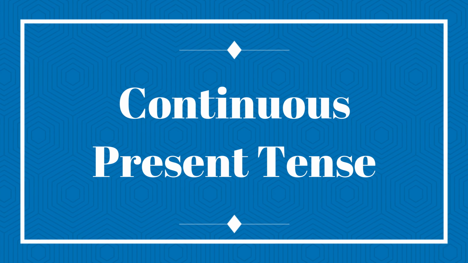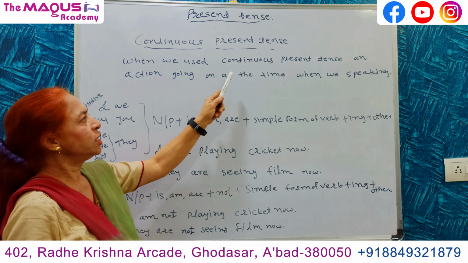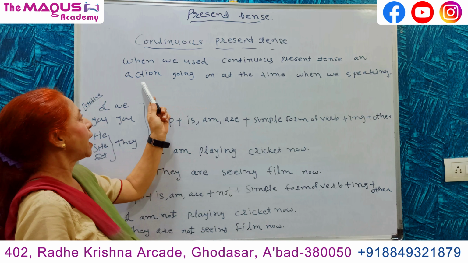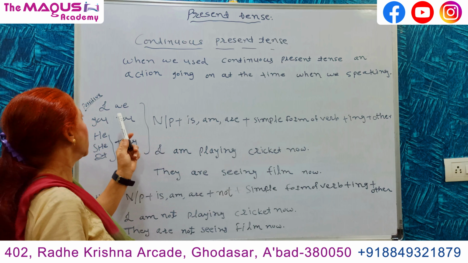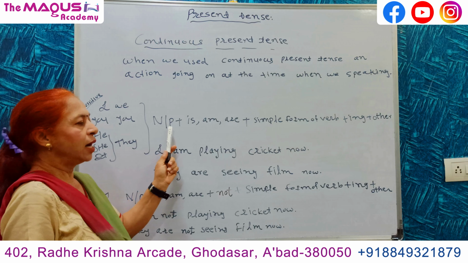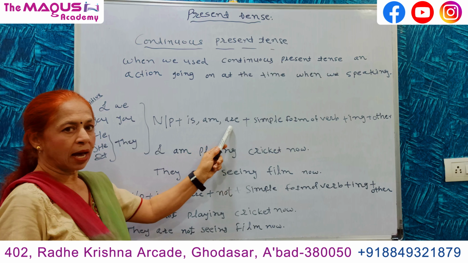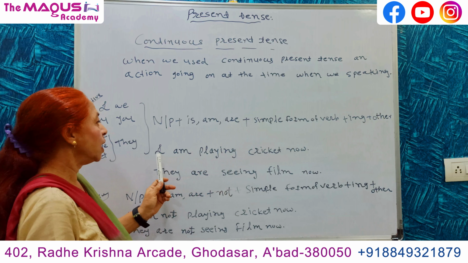Present tense, second part: continuous present tense. We use continuous present tense for an action going on at the time when we are speaking. Table, in positive: I, we, you, he, she, it, they. Noun, pronoun, is, am, are, simple form of verb plus ing, other part of the sentence.